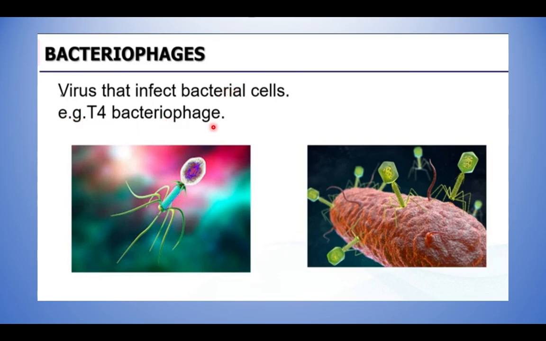Example, T4 bacteriophage. So this is the bacteriophage. This is a rod-shaped bacteria, and over this rod-shaped bacteria, these bacteriophages can live and affect the bacteria also. So this is about the virus. So 3 types of viruses we have seen. What are they? Plant virus, animal virus and bacteriophage.